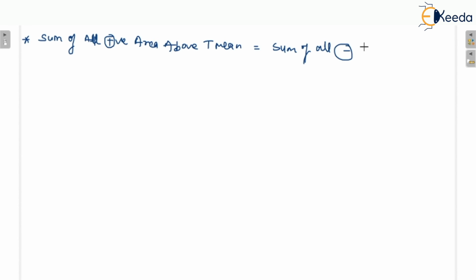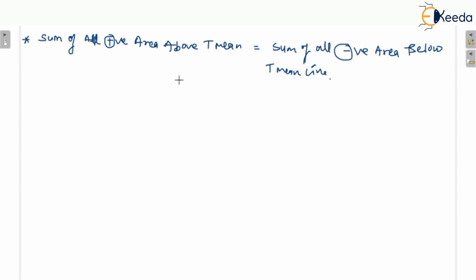So I'm just writing here that the sum of all positive area above the T mean line is equal to the sum of all negative area below the T mean line. This is one thing you must remember.